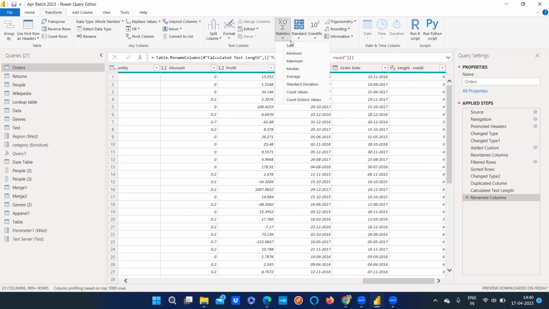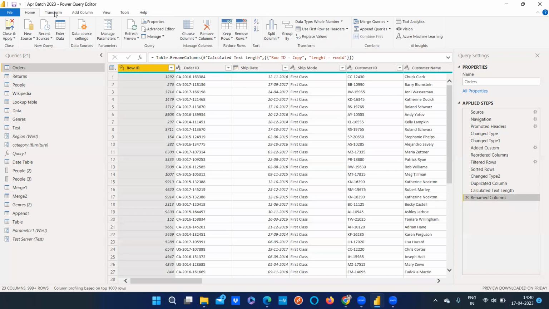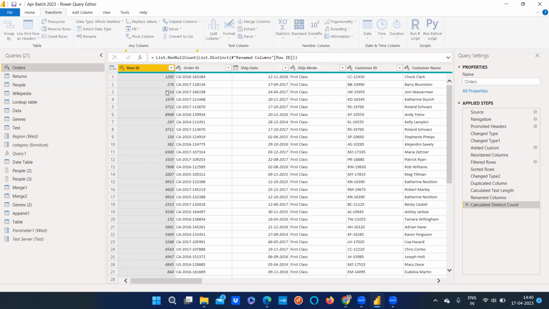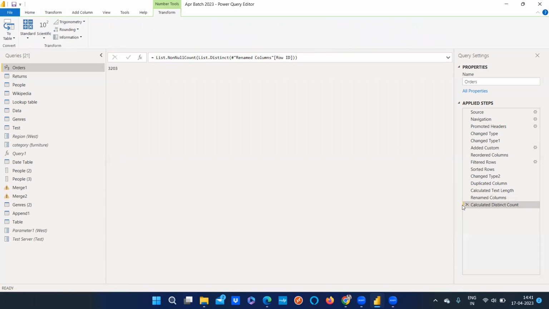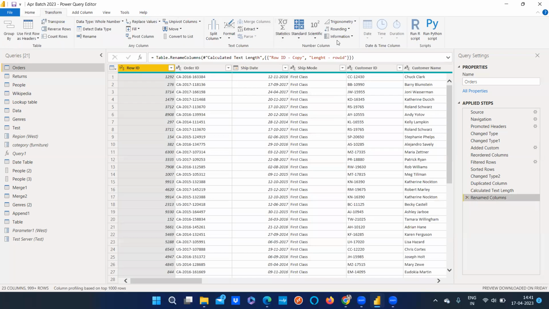Okay. Then we have something called minimum and maximum value. Also, we will get the count directly. If we see the table count, it says we have 3,000 records based on the column that we were looking at. Again, count distinct values, it gives the same value, 3,200. Okay. And then we have something called standard.